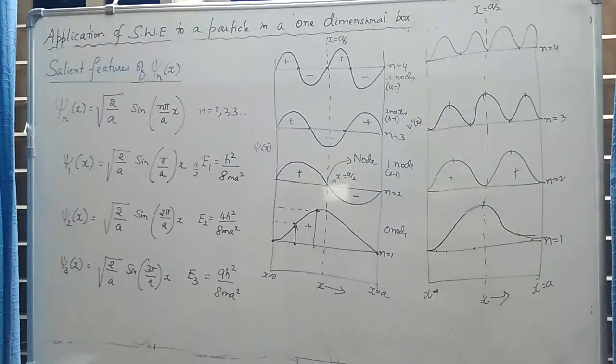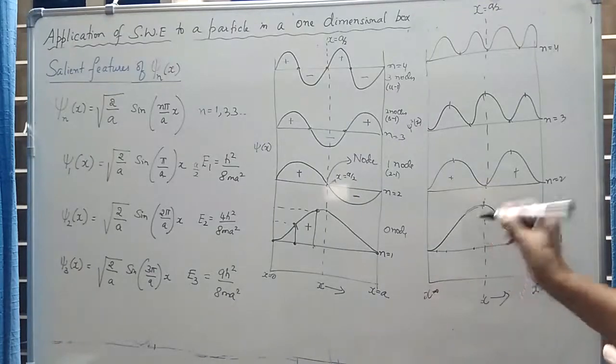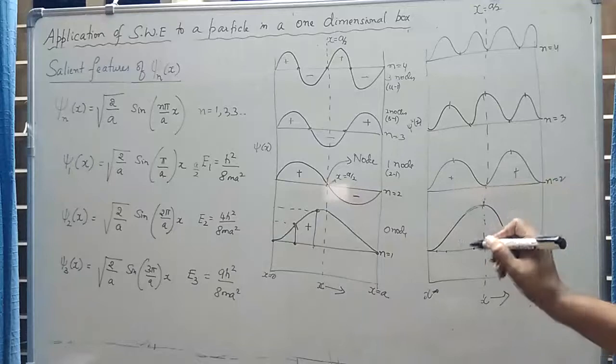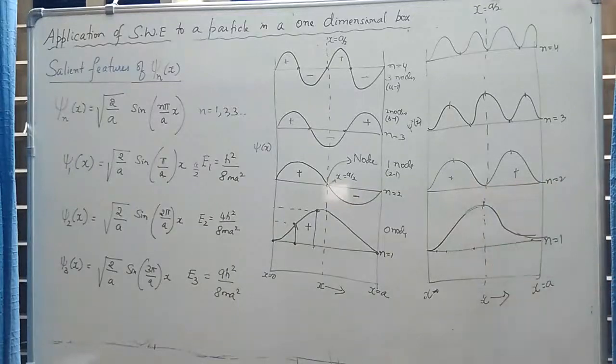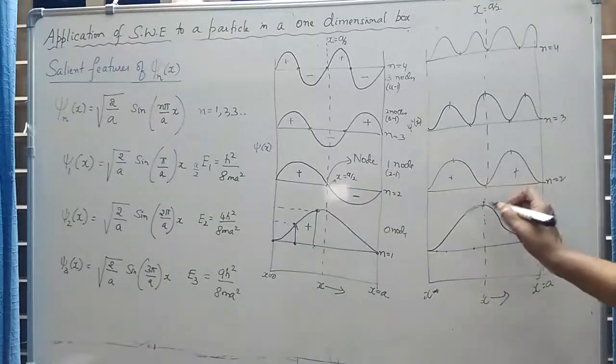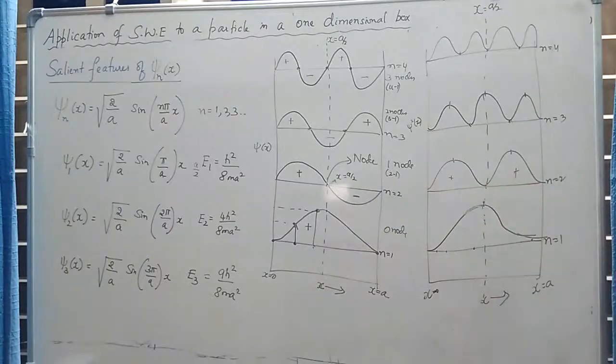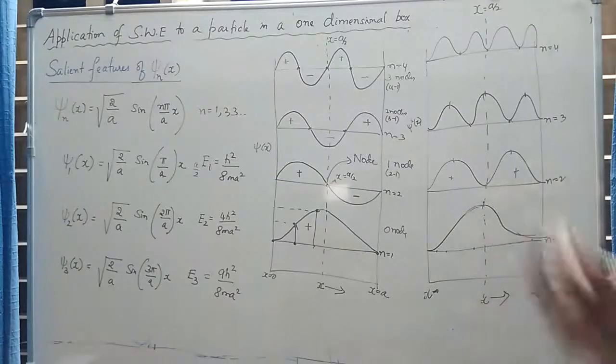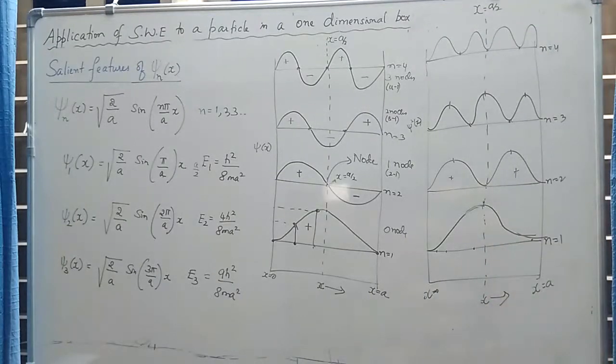What does quantum mechanics predict? Quantum mechanics predicts that in the ground state, the maximum probability of finding the particle is at the center of the box. So when the particle is in the ground state, it spends maximum of its time at the center of the box. According to classical mechanics, the probability of finding the particle should be the same at all the positions, which is not true here according to quantum mechanics.